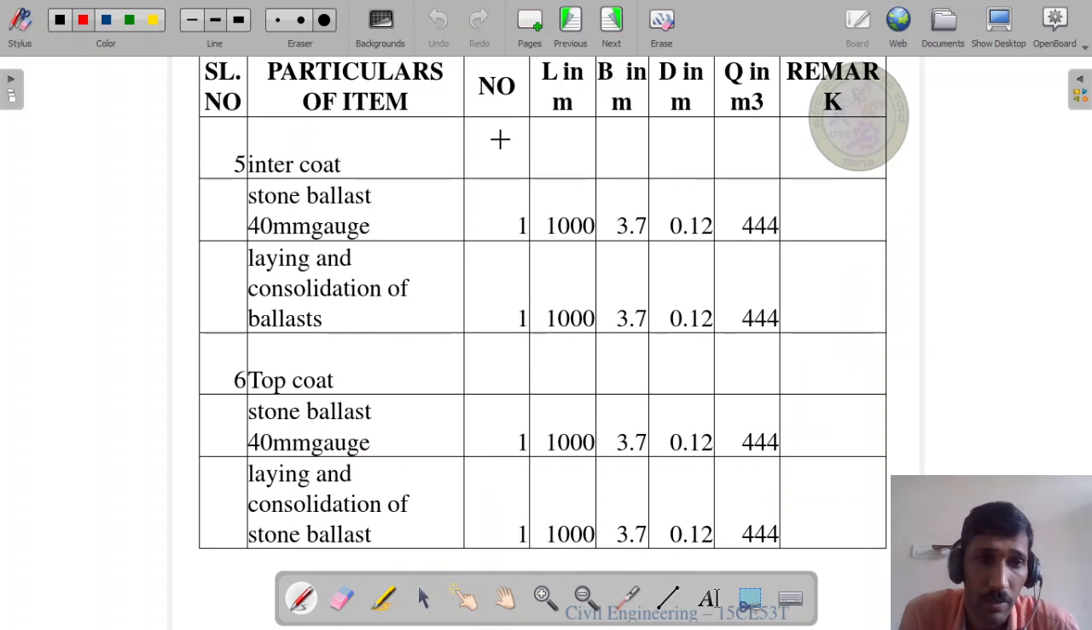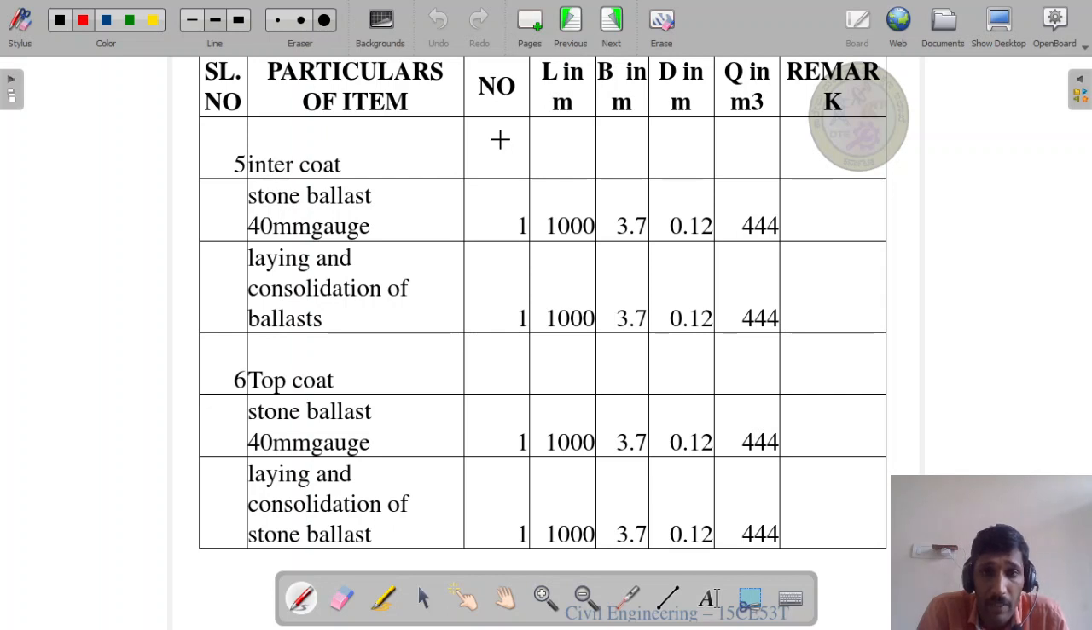Next, intercoat. In intercoat there are once again two items. One is intercoat stone ballast, 40 mm gauge, laying and consolidation of ballast. Number is 1, length is 1 kilometer, that means 1000 meter. Breadth is given as 3.7 meter, only the pavement breadth. Depth is 0.12 meter, that is 12 centimeter. Next, total quantity is 444 meter cube.